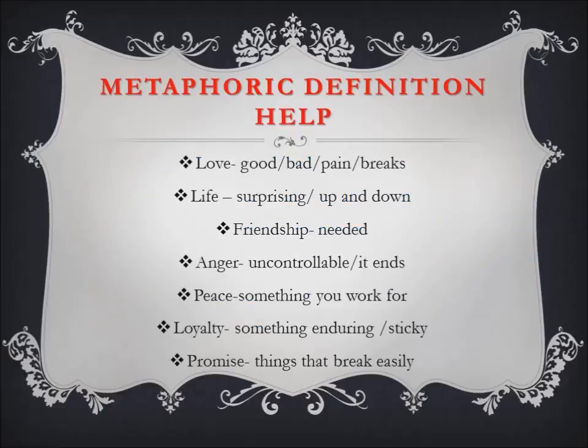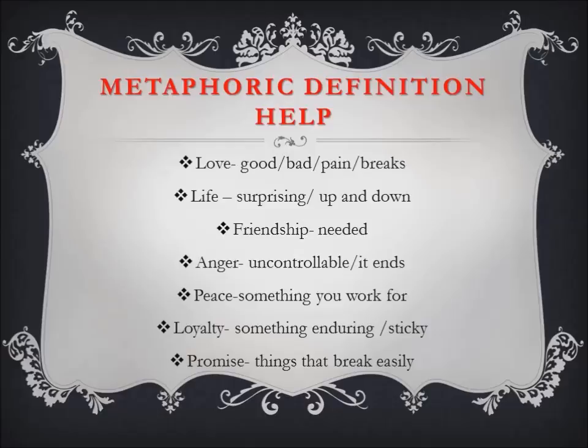Here's some metaphorical definition help. The first word on the list is your abstract quality. It is followed by some common characteristics of that abstract quality. For example, the very first one is love. Love can be the quality of good, bad, pain, or breaks. You take one of these words, one of these abstract qualities, and think about what might share something in common